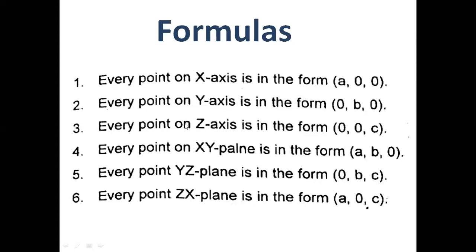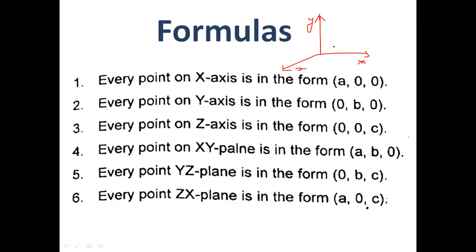Next, every point on the xy plane. So what is a plane? There is a difference between a point and a plane. So these are your axes: x-axis, y-axis, and z-axis.